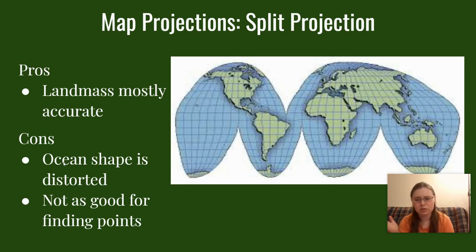The con is that your ocean is distorted. So if you're using it for going on a ship, this would be a very terrible map projection to have with you, because the ocean's all cut apart. And so that makes it generically not very easy for finding points. If I asked you to find an exact location in a split projection map, you could do it, but it would be much more difficult than some of the other map projections we've looked at.